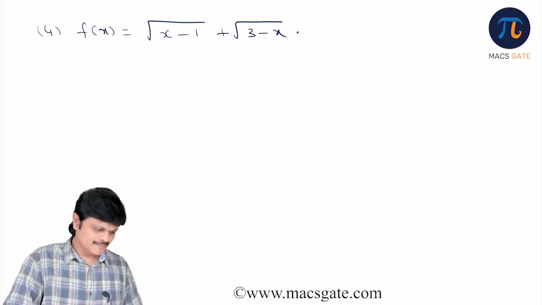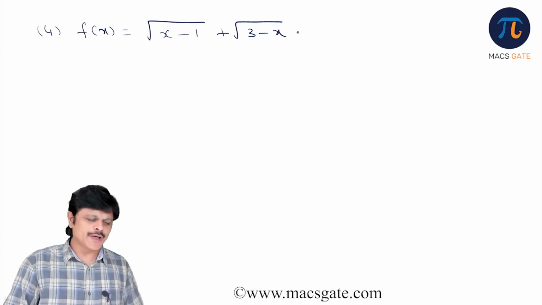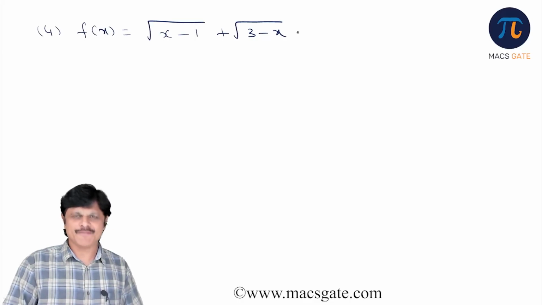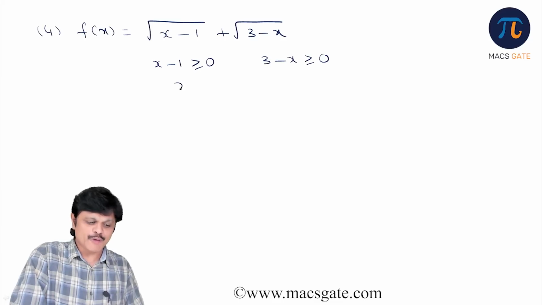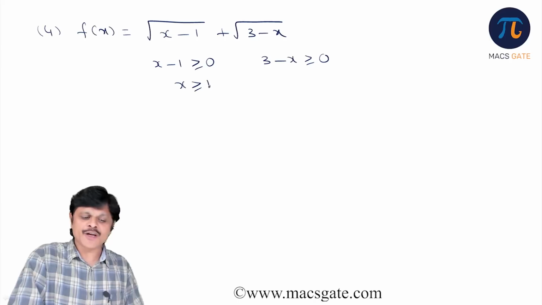Okay, like this. Now let us take one more interesting example. What is domain of this function? Okay, domain. See here it is root x minus 1 and root 3 minus x. Obviously x minus 1 must be greater than or equal to 0 and 3 minus x must be greater than or equal to 0. But what does it mean? x is greater than or equal to 1.